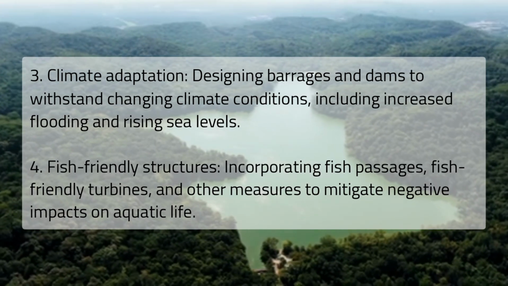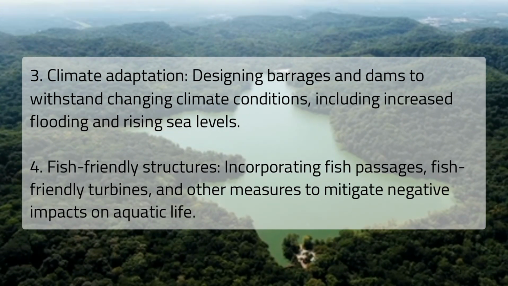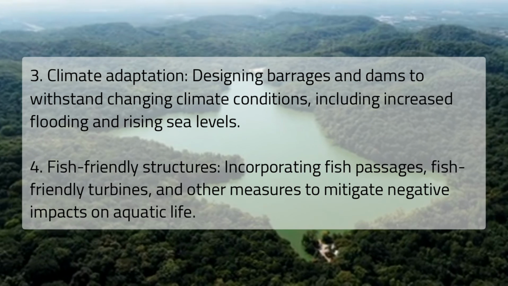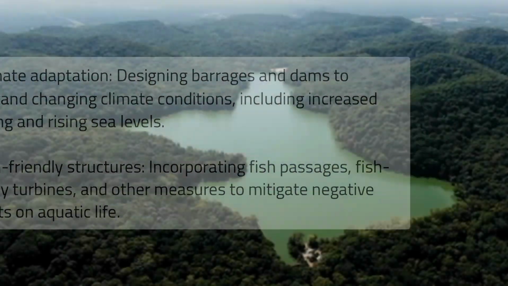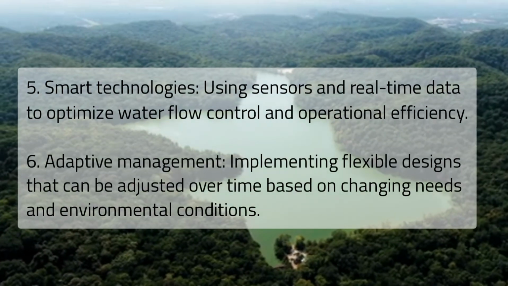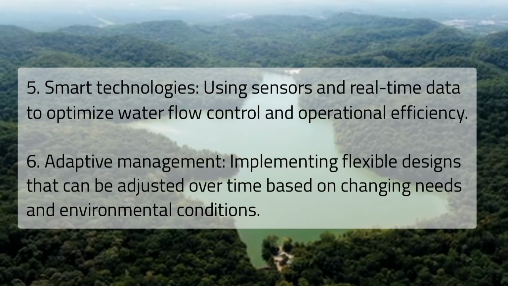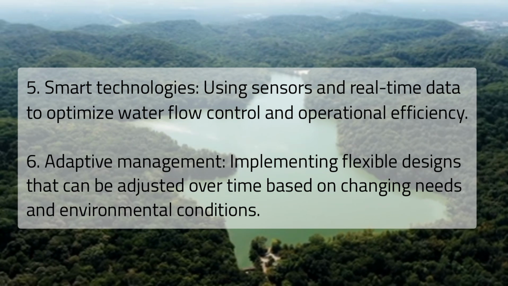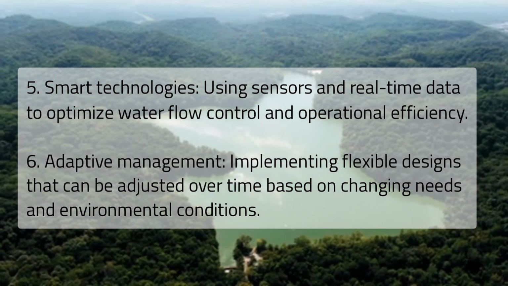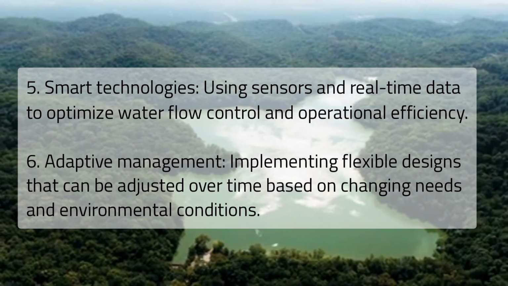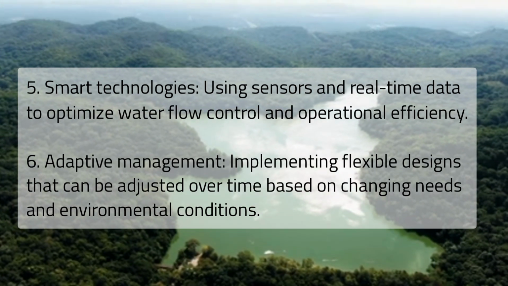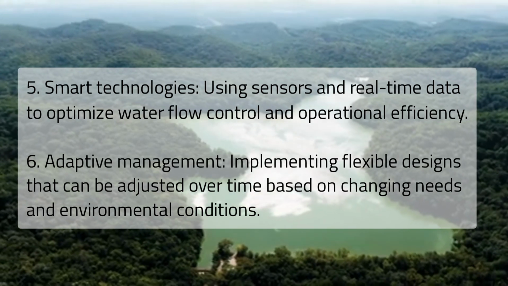4. Fish-friendly structures. Incorporating fish passages, fish-friendly turbines, and other measures to mitigate negative impacts on aquatic life. 5. Smart technologies, using sensors and real-time data to optimize water flow control and operational efficiency. 6. Adaptive management, implementing flexible designs that can be adjusted over time based on changing needs and environmental conditions.